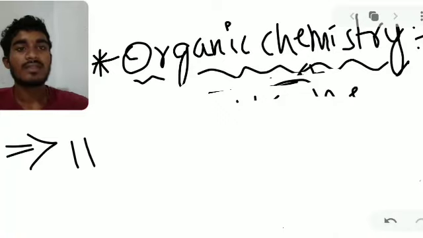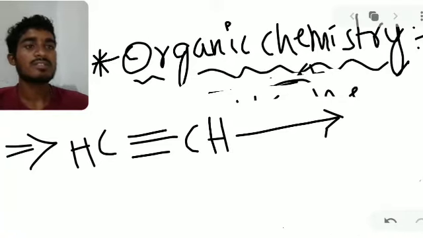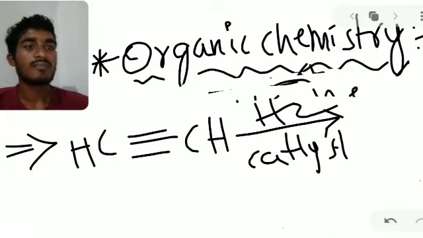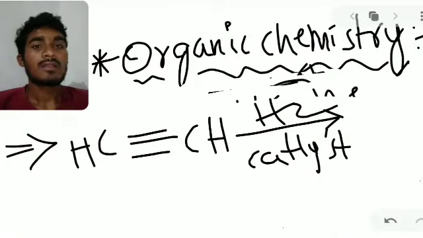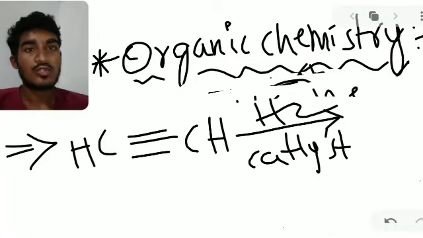Here HC triple bond CH, this is an unsaturated hydrocarbon. In the presence of H2 catalyst, it will give alkenes. From acetylene we get alkenes in the presence of H2 catalyst.